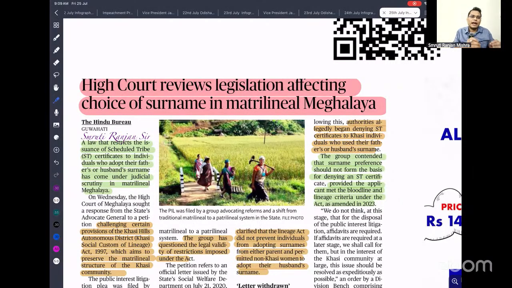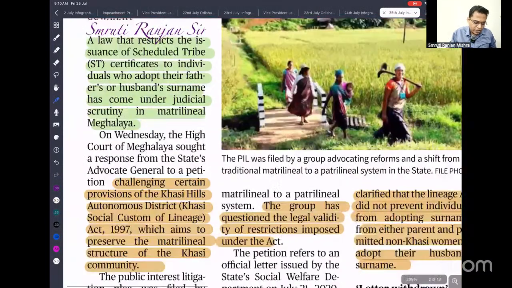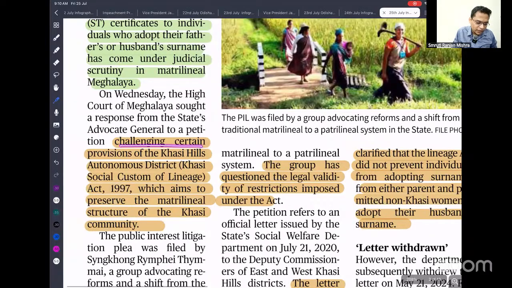So some rights activists filed a case so that they can bring about reform. A law that restricts the issuance of Scheduled Tribe certificates to individuals who adopted their father's or husband's surname has come under judicial scrutiny in matrilineal Meghalaya. Meghalaya is basically a matrilineal society where the mother's name is passed on to the next generation, challenging certain provisions of the Khasi Hills Autonomous District Council.